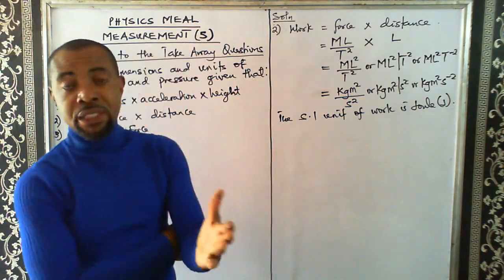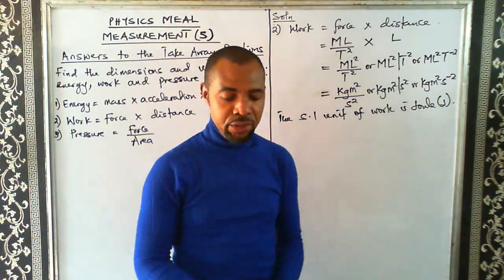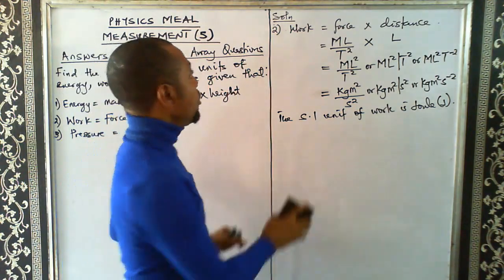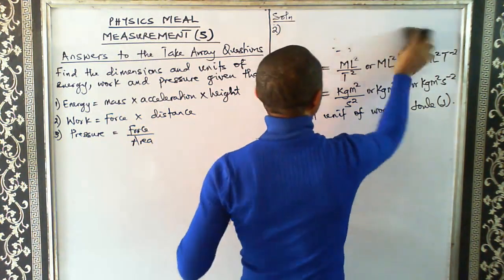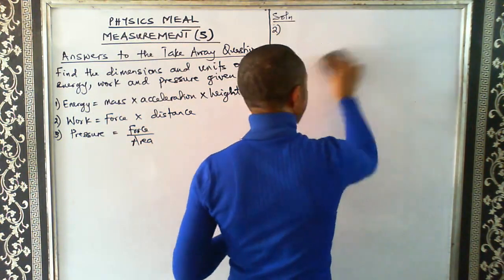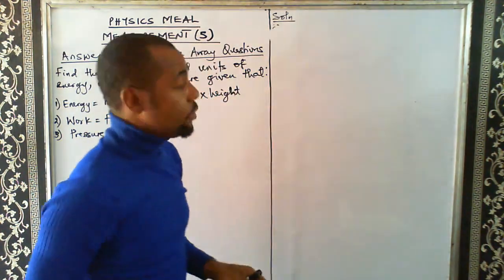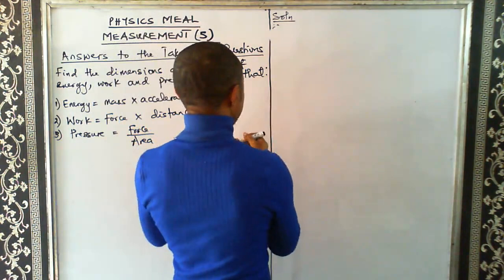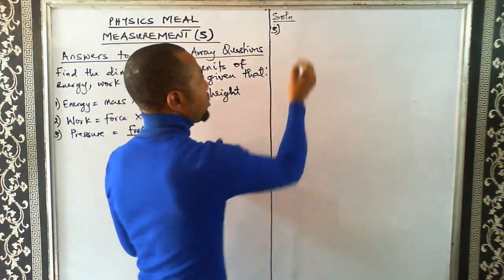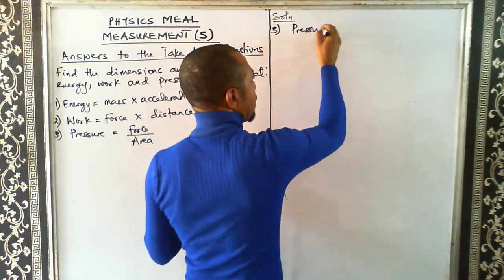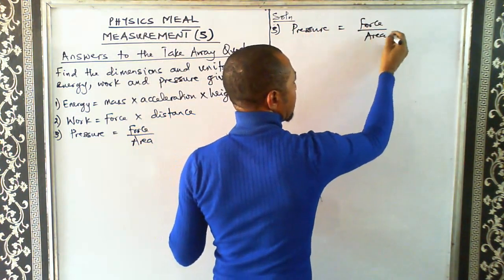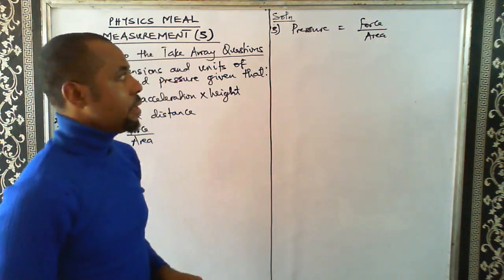So you see, the principle of dimension analysis is very simple. Finding the dimension of quantities is not a difficult task. Okay, finally, let's look at the third question. So if you are watching this, if there is any place you made a mistake, start taking note of the mistakes now, and then you correct the mistakes. We are asked to find the dimension of pressure, given that pressure is force divided by area.